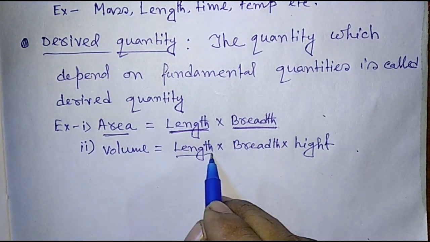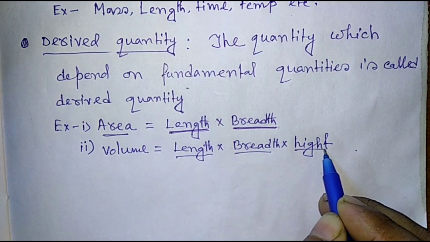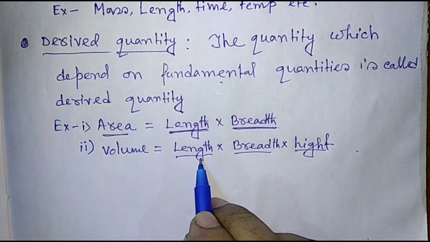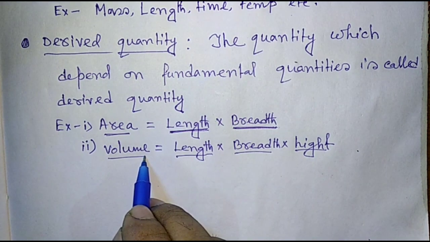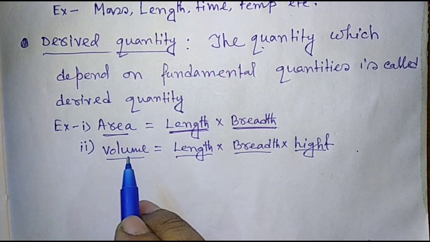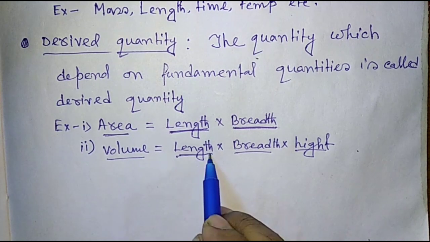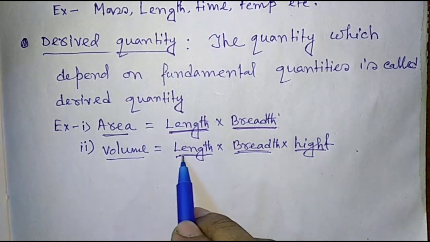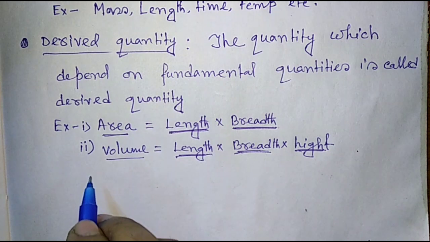Here length is length, breadth is also a length, height is also a length. So length into length into length makes volume. So volume is a derived quantity which depends on 3 lengths.